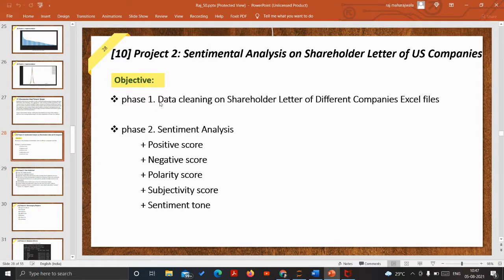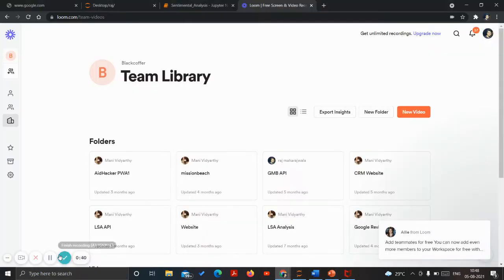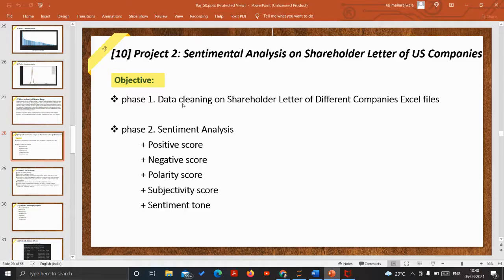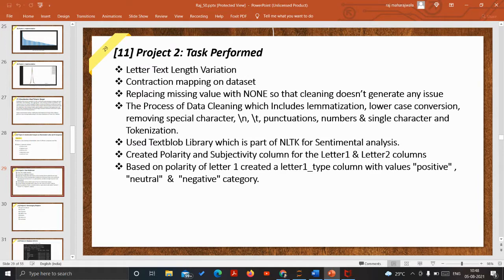The data set was already provided to us. In this we have to do the data cleaning on the shareholder letters for the company. And then the second phase was to predict the sentiments of the text provided into positive negative based on the polarity and the sentiments. So based on the polarity and subjectivity we have to predict the sentiment of the text which is present in the data itself.